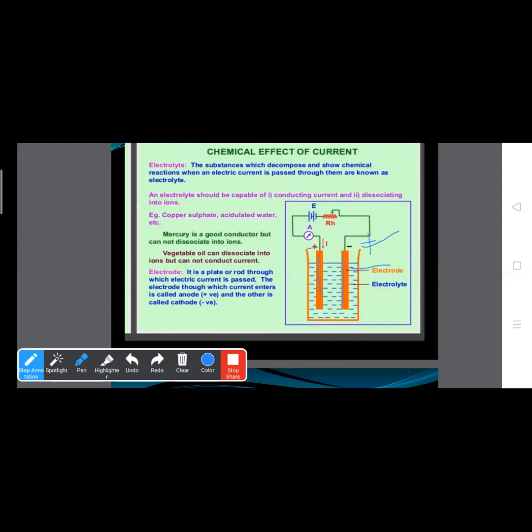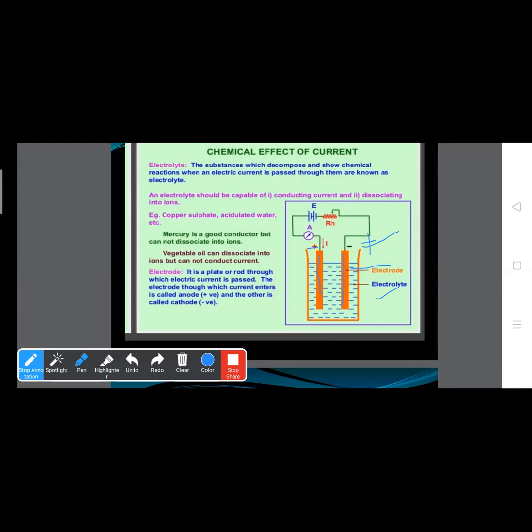So what is electrolyte? Electrolyte is a substance which decomposes and shows chemical reaction. And what is electrode? Electrode is a plate or rod through which electric current is passed. The electrode through which current enters is called anode, and the other end is called cathode. Right? So this is the cell diagram.